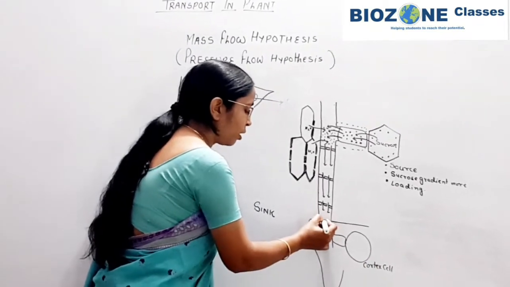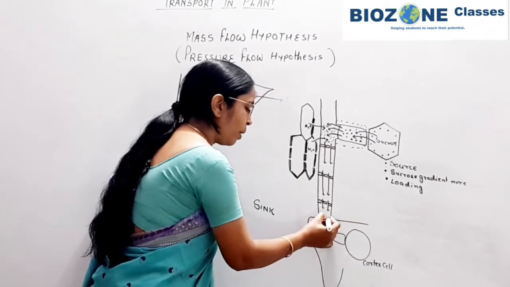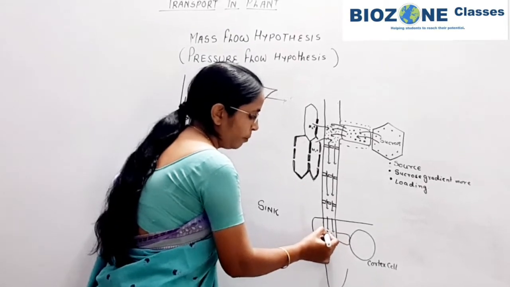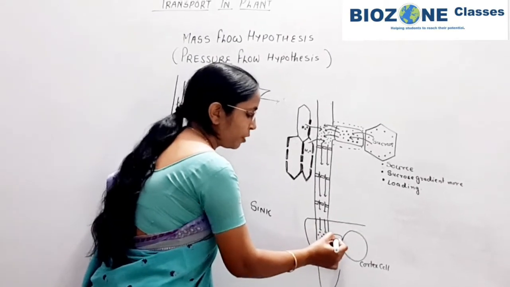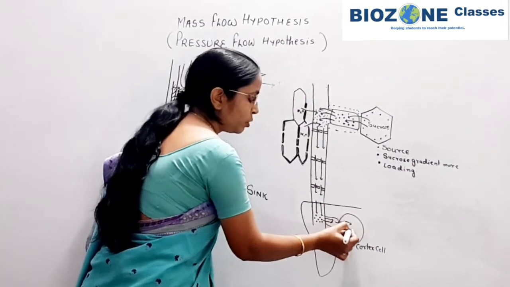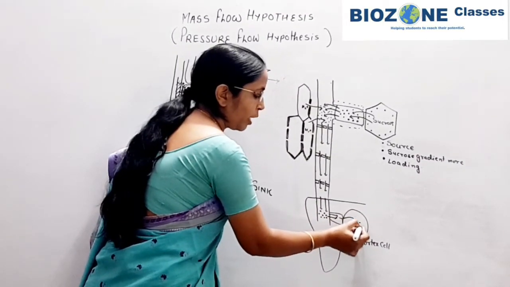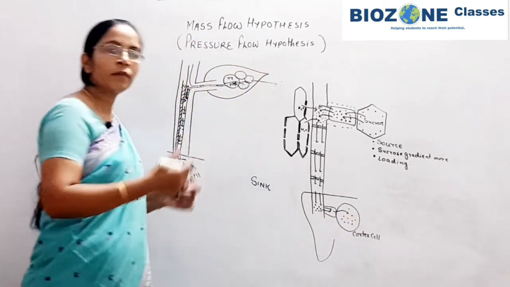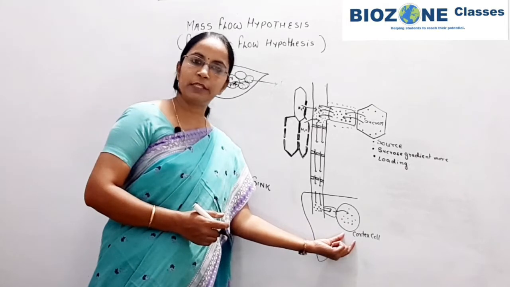And now along with water, when the sucrose enters, this sucrose molecule now enters the companion cell, and from the companion cell the sucrose is transported into cortex cells, or the cells of the root. This you remember.